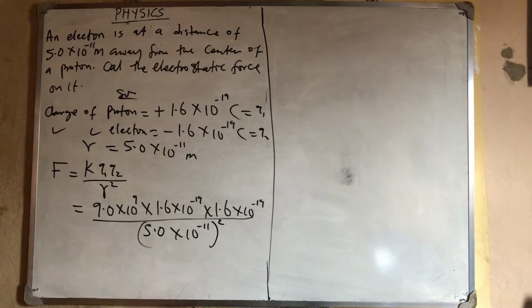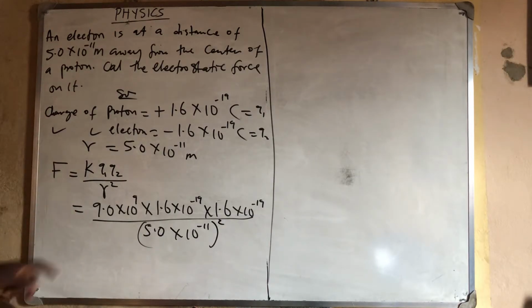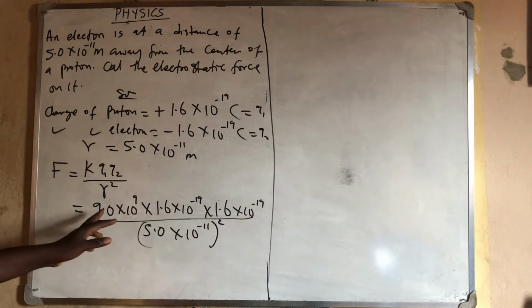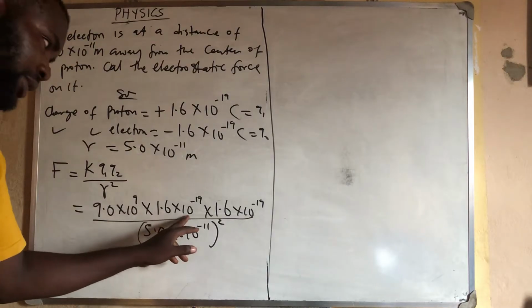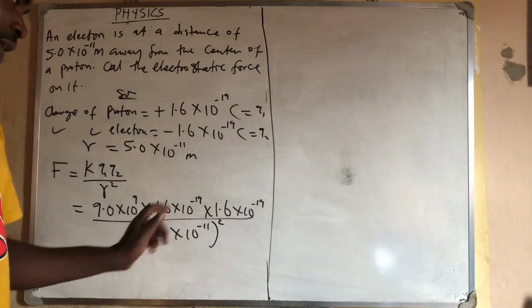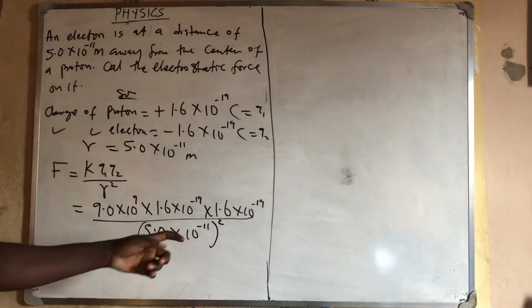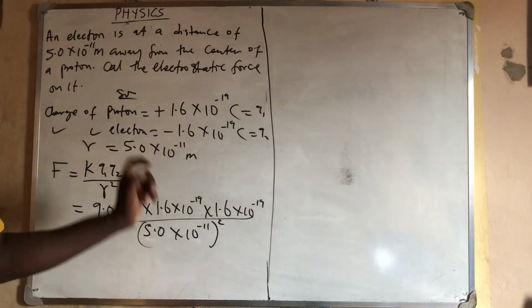If you want to press this in calculator, see the way you press it so that you will not make mistake. Don't press this in direct. Just press 9 times this times this times this times this times this. Then you press divided by this one, and again divided by this one, and again divided by this one.